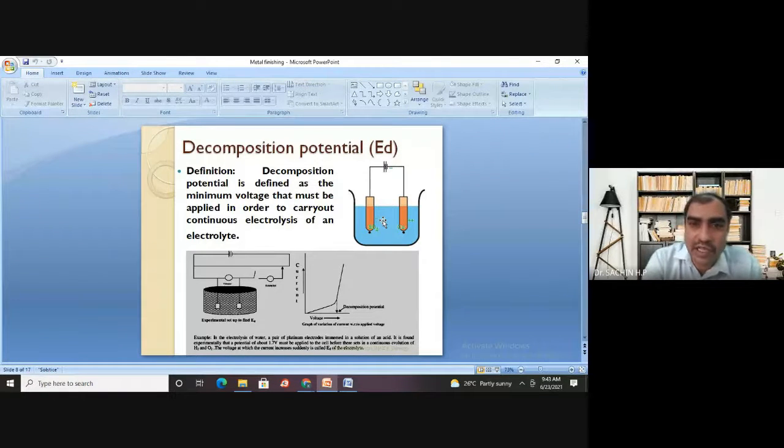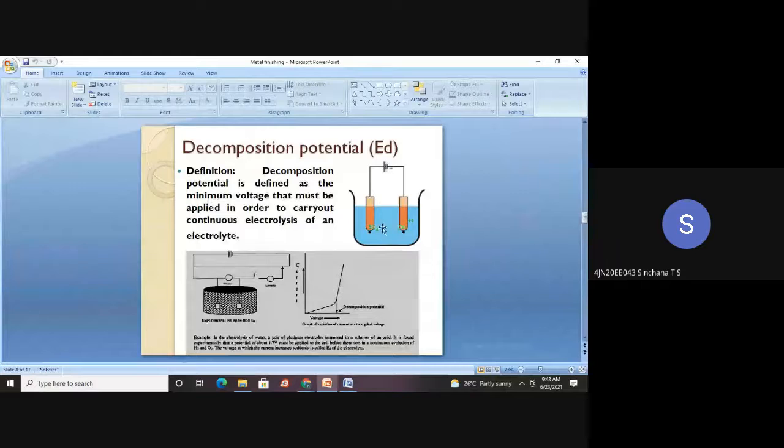But now the question is, after we get the knowledge about decomposition potential, if the solution contains copper sulfate and zinc sulfate, can you selectively deposit only copper from the solution? Do you understand my question? So can you selectively deposit copper even though the solution contains zinc sulfate? Yes, sir. Definitely yes. How? Because the decomposition potential of copper is less than the decomposition potential of zinc. Very good, very good.